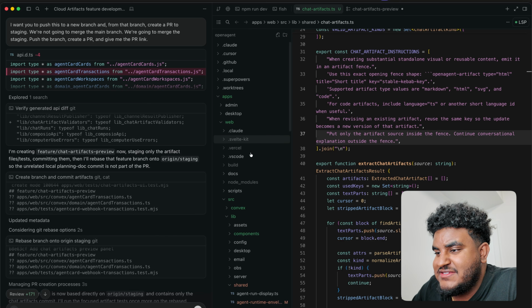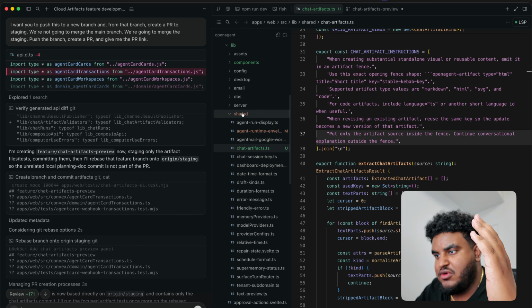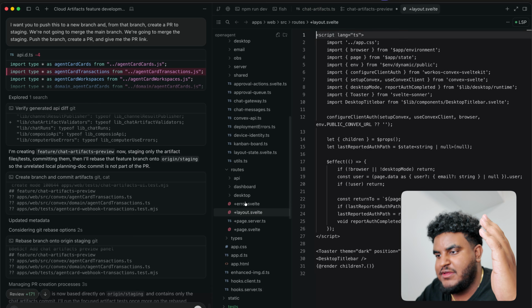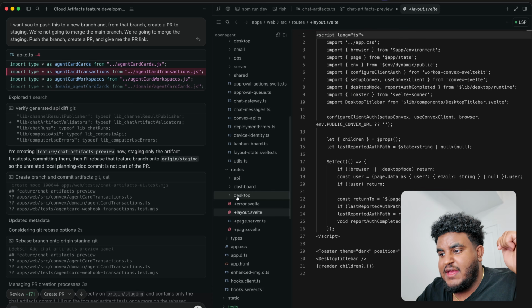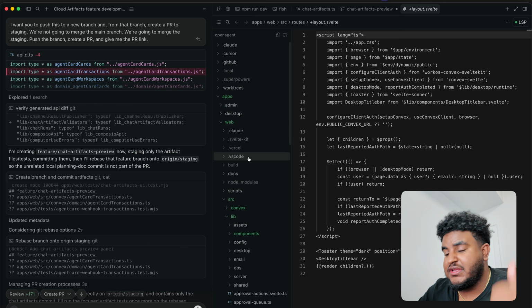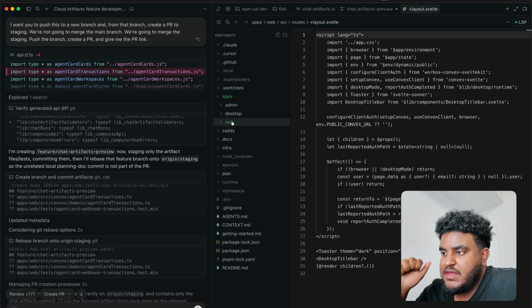Oh, and by the way, for the tech stack, I am using SvelteKit. This is a full Svelte app. You don't believe me? Let me open. There you go. Layout.svelte file. It's also not only just a web app, there's also a desktop app using Electron for that. There's a web app, and then there's an admin dashboard to manage admin stuff. Using Svelte to power everything. Convex, best backend in the world. Convex literally orchestrates everything. Deploying this on Daytona.